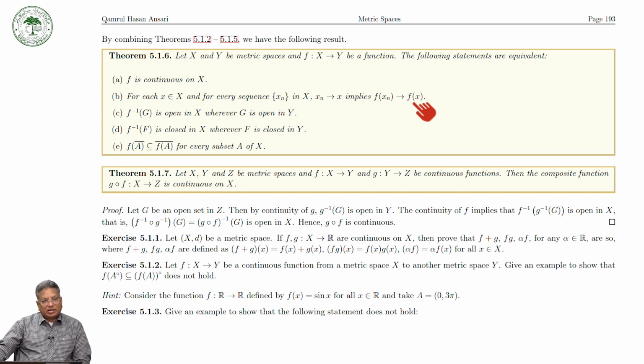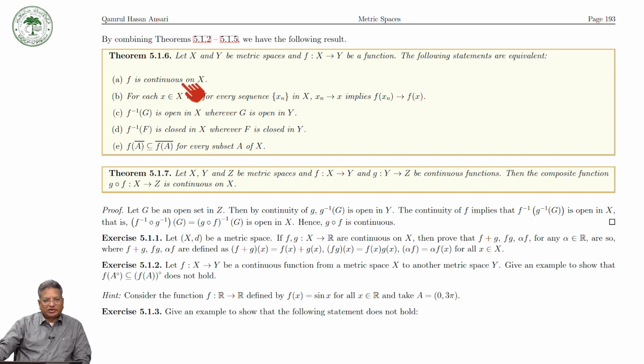Keep in mind, we are not saying that f of xn converges to f of x implies xn converges to x. We are saying that for every sequence xn in x, xn converges to x implies f of xn converges to f of x. So this is equivalent. If this holds, then the function is continuous.